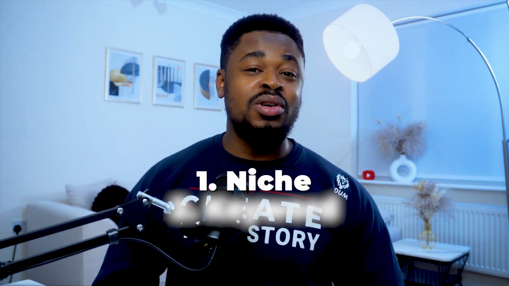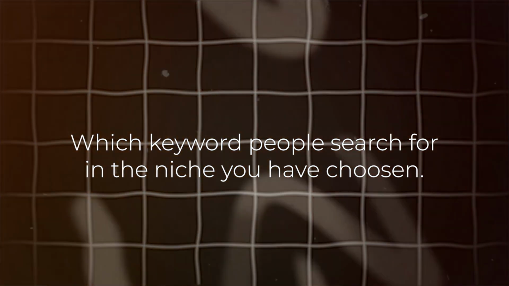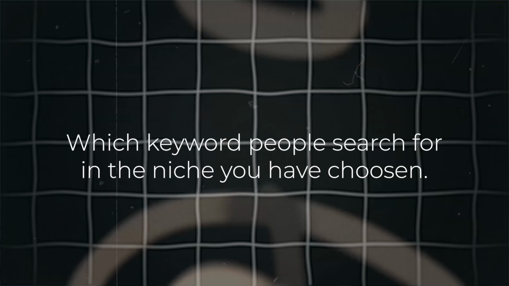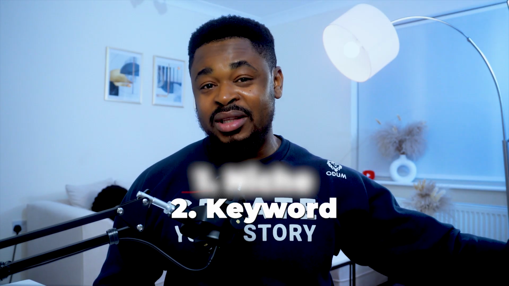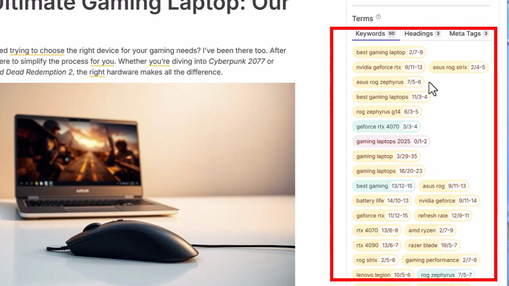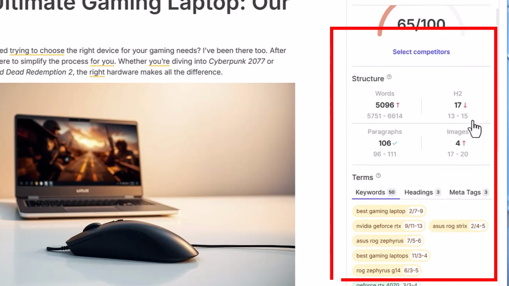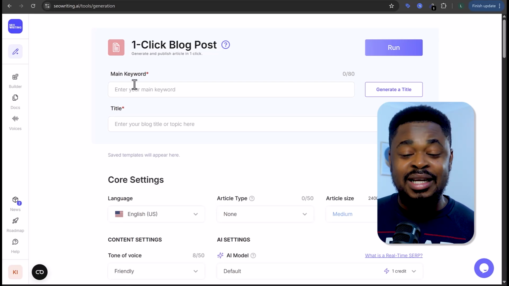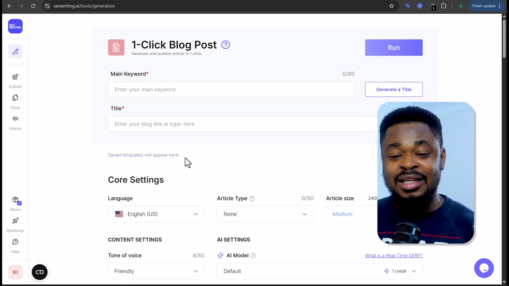And the second thing you need to consider is keyword. You need to understand which keywords people search for in the niche you have chosen. And this is going to help search engines prioritize your content over other content. The great thing about this platform is that it creates blog posts or articles with relevant keywords in them so that search engines can easily pick your content when those keywords are searched. And that's essentially what SEO is all about. So once you enter the main keyword here and you generate a title, you can get started with creating this.